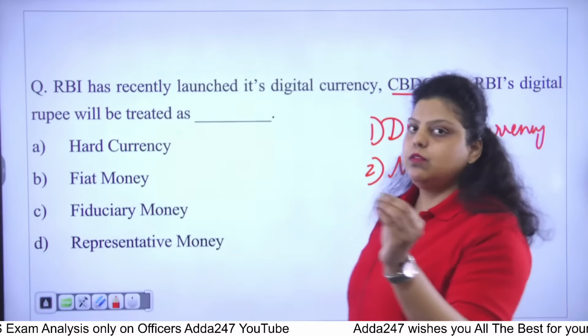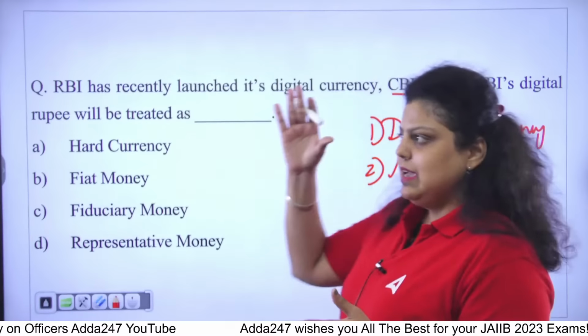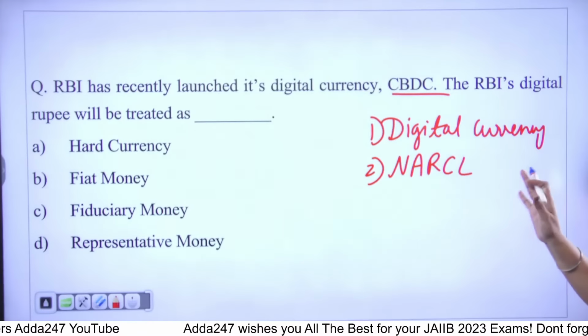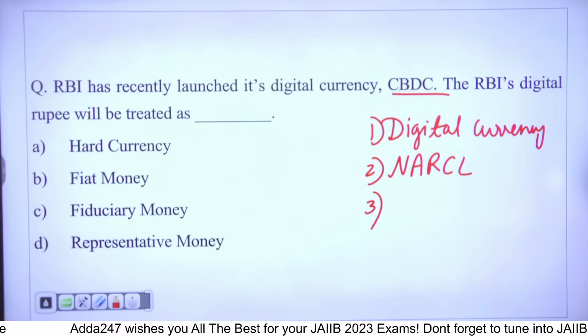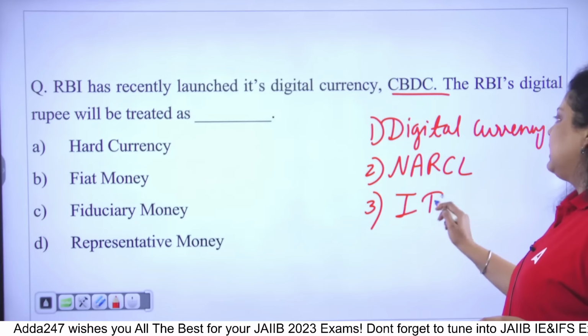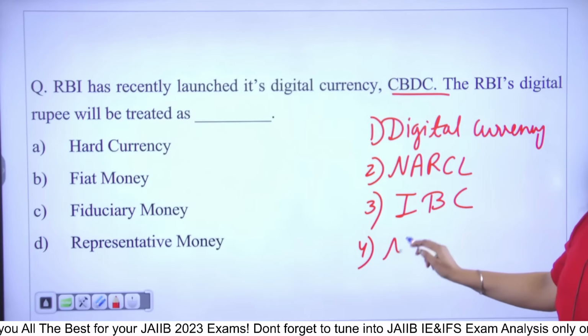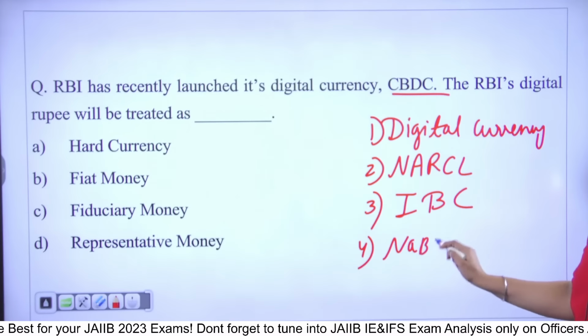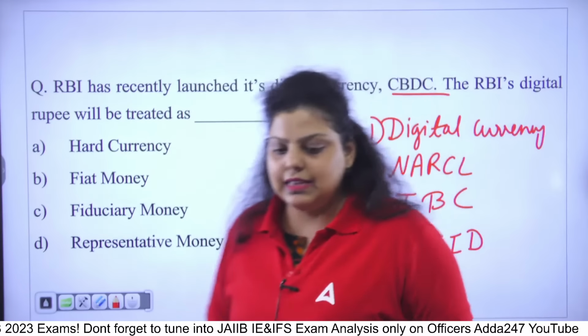This NARCL was introduced as a bad bank that will be purchasing NPAs from the banks and making the balance sheets of the banks clear. Third, the IBC, Insolvency and Bankruptcy Code, was also introduced, and the new development financial institution, that is NaBFID, was also introduced. All these are the recent reforms in the banking sector.